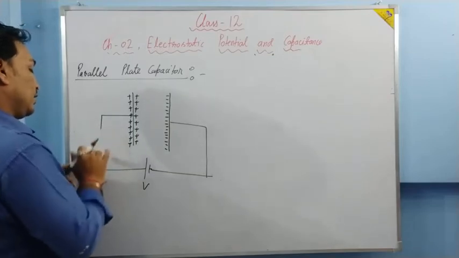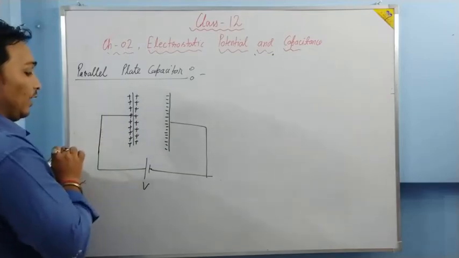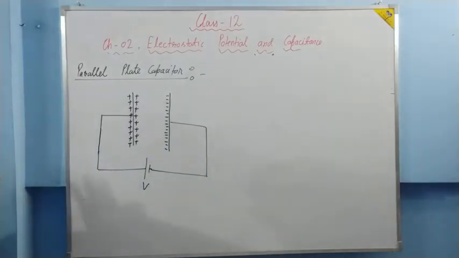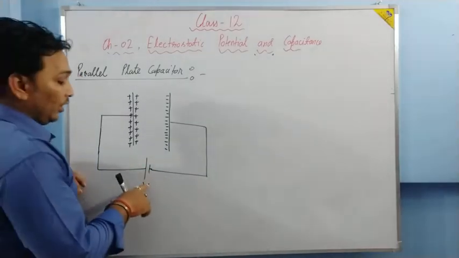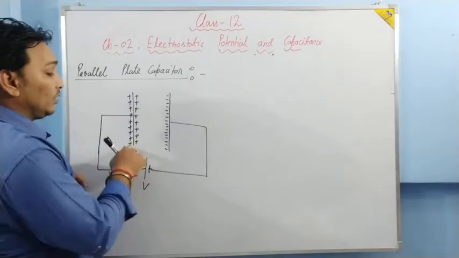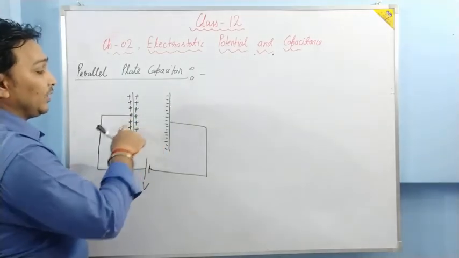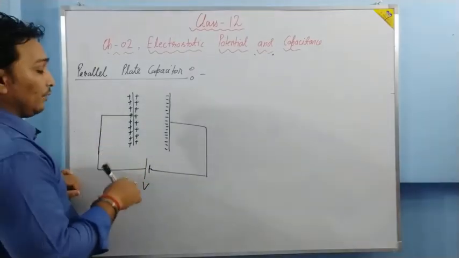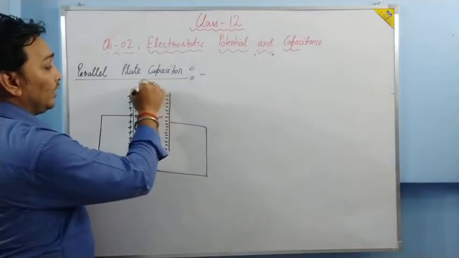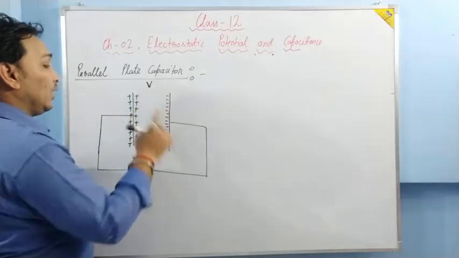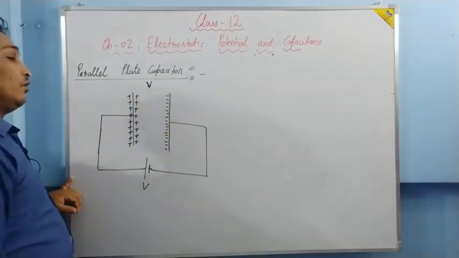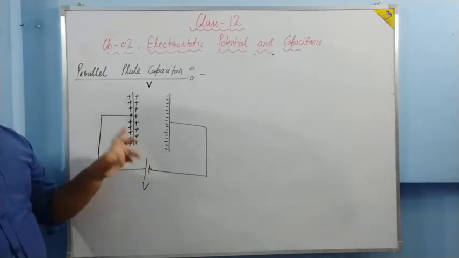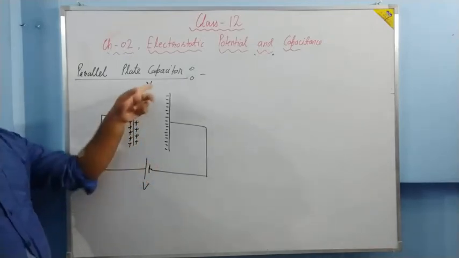If this resistor is not there, if it is a wire only, wire is made of suppose 0 resistance, then what happens? This voltage of the cell, when the charge starts increasing on the plates, potential difference between them starts increasing. After a certain time, till the point its potential difference becomes V, the charge are getting transferred only. Is it clear? So charge will be transferred until the potential difference between the plates will become V.